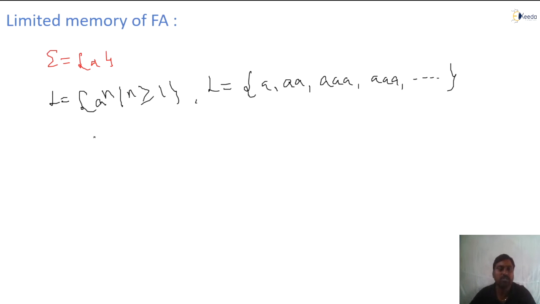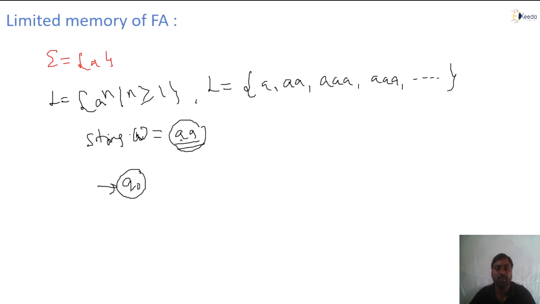Now look at this. If I take any string w, say w equal to a, how will FA accept? Very simple. Later we will explain more. If the string is a, it will start from some state, suppose q naught, the start state.